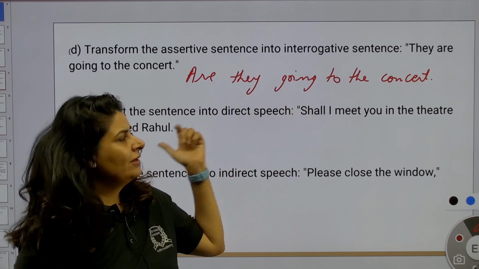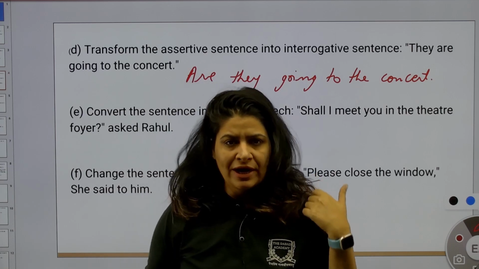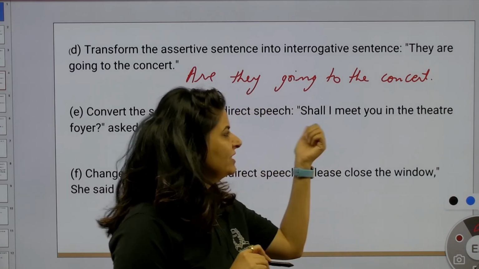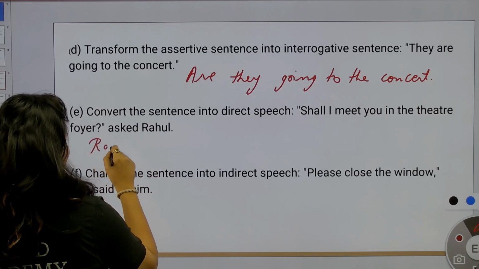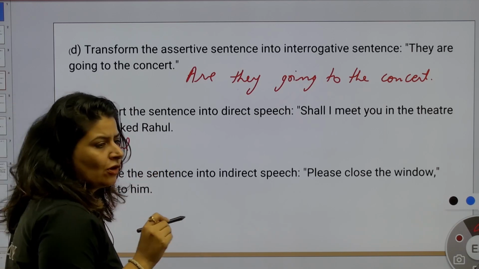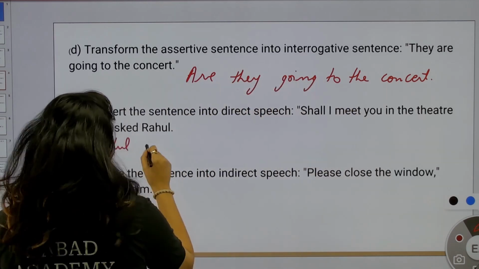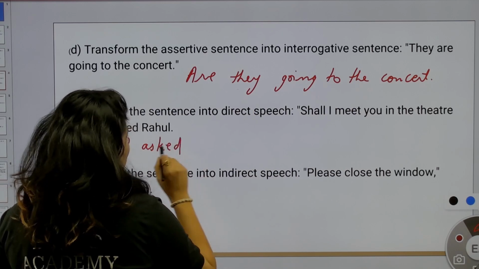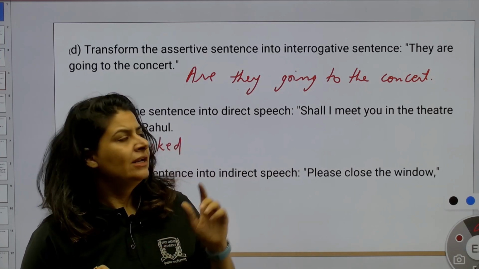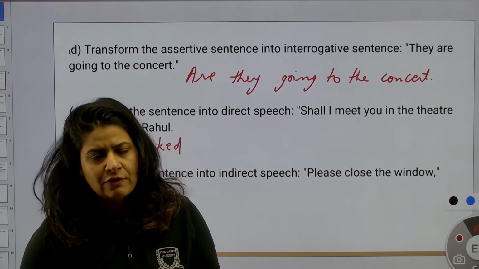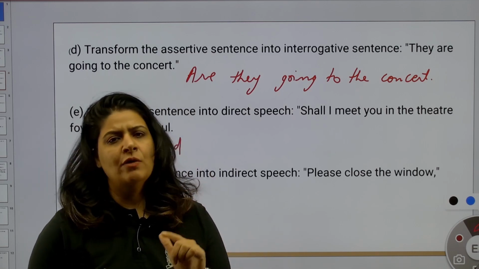Either you could have written the sentence as it is because it's already given in direct speech, but what the examiner wanted to write over here was indirect speech. So, let's change this one into indirect speech. Rahul asked, that will remain as it is. I have told you before that in the case of interrogative, said changes into asked. In interrogative, whenever we remove inverted commas, if a WH word is not given and a helping verb is given, it is a yes or no question, so you remove the inverted commas and write either if or whether.